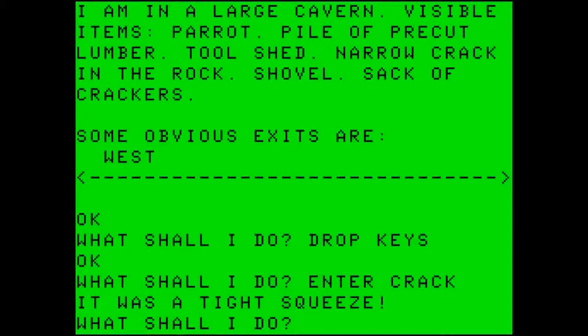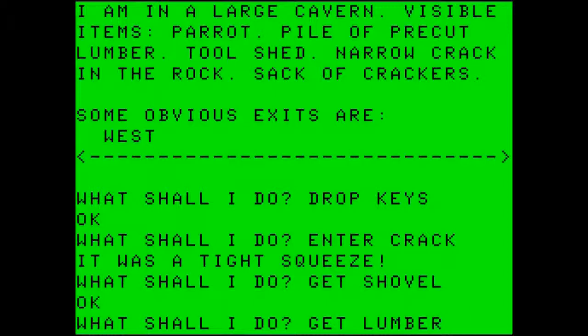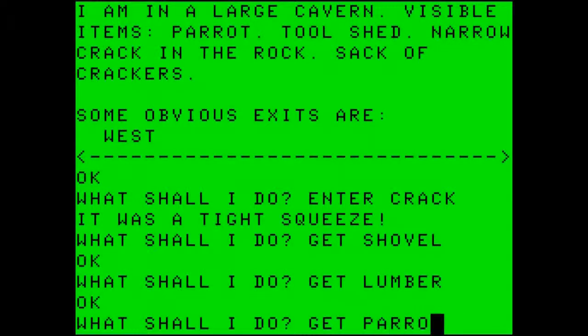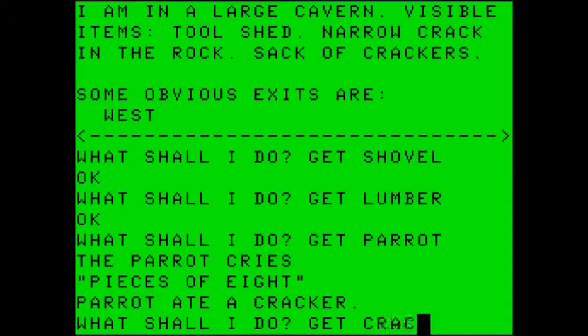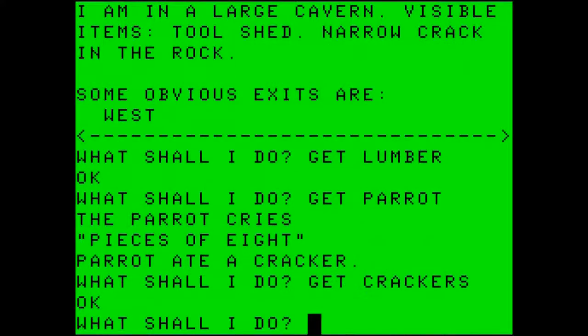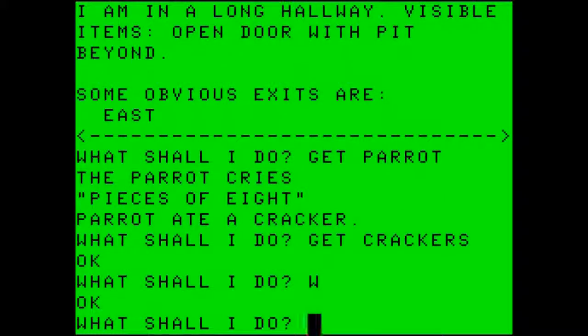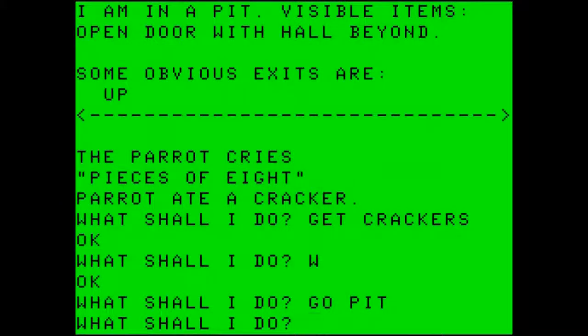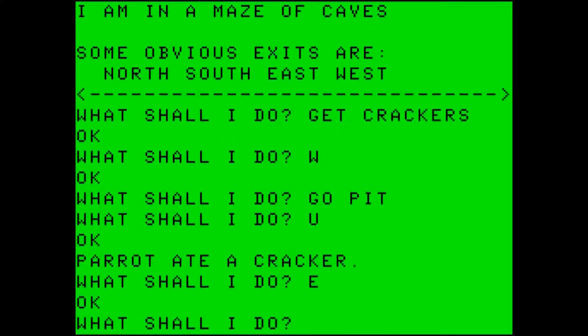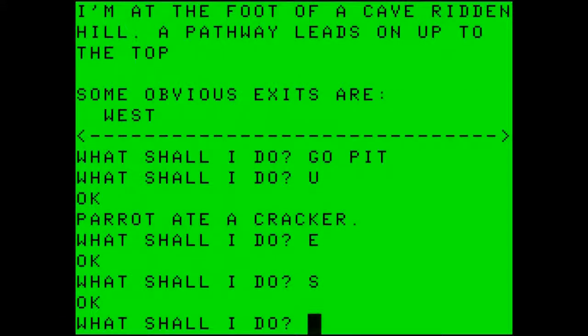And here we need to get the shovel, get the lumber, get the parrot, and get the crackers. This leaves nothing on the ground. Now, instead of carrying all of this through the crack, we're going to do a roundabout. We're going to go west, back into the long hallway, go into the pit, and this is where the door we unlocked was. We are going to go up into the caves, east and south again, which leads us to the foot of the caves.